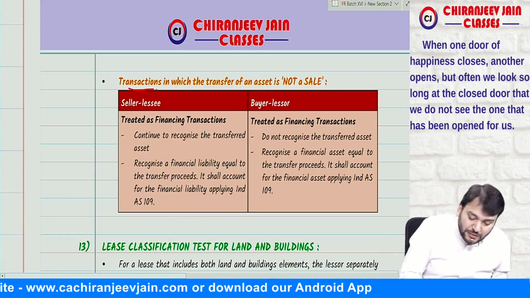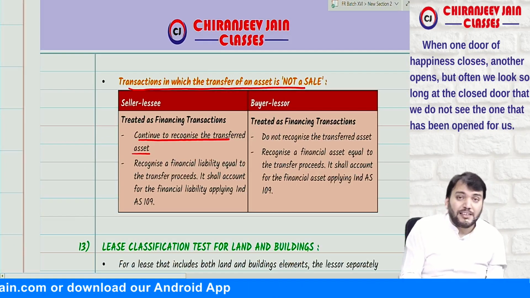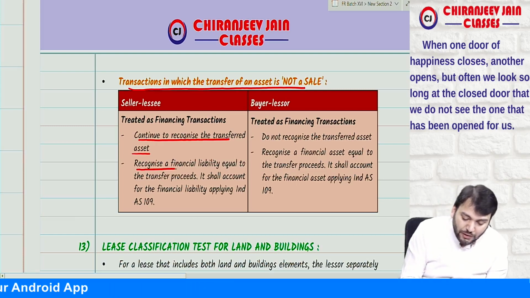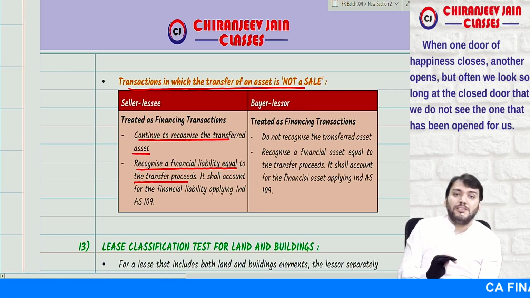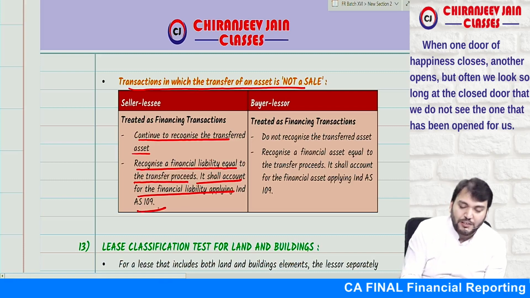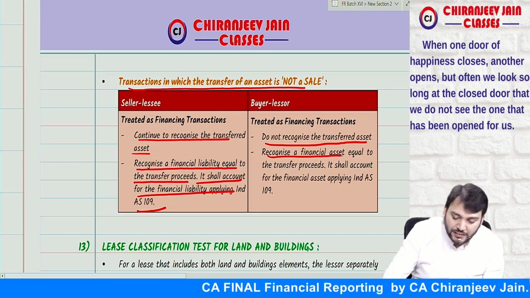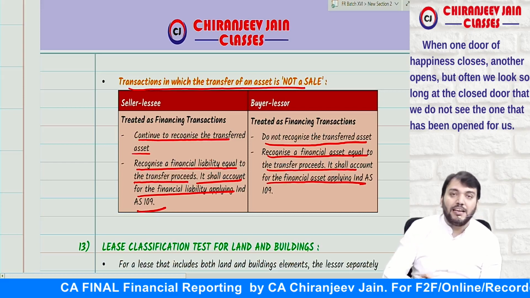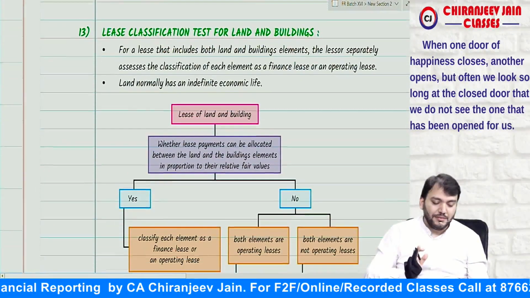Now, if the transaction in which the transfer is not a sale, then the seller-lessee will continue to recognize the transferred asset, means will not pass any journal entry of sale, and whatever amount is received, recognize a financial liability equal to the transfer proceeds. It shall account for the financial liability by applying Ind AS 109. Same thing here: the buyer-lessor does not recognize the transferred asset, but recognizes a financial asset equal to the transfer proceeds. It shall account for the financial asset as per Ind AS 109. Simple. Yes, sir.